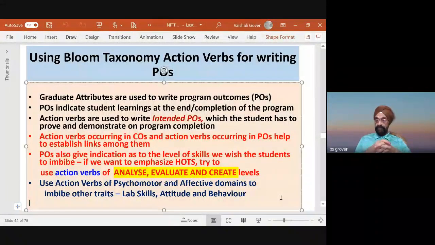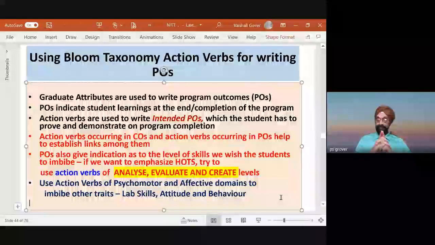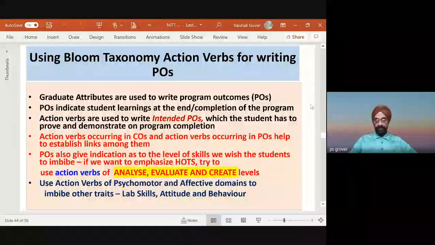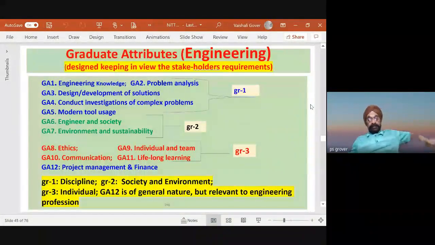Action verbs in the psychomotor and affective domains help imbibe other skills. Now please see here, again the central issue is the Bloom verbs. They give us the hint what is to be done, how it is to be done, and so on. So now just recall the graduate attributes which NBA specifies.